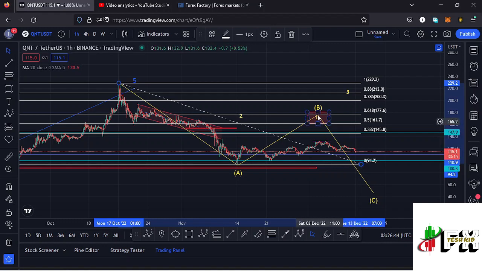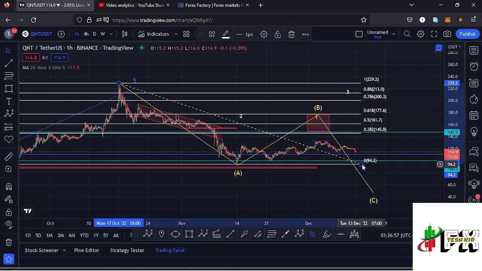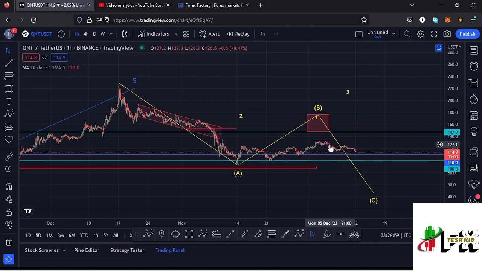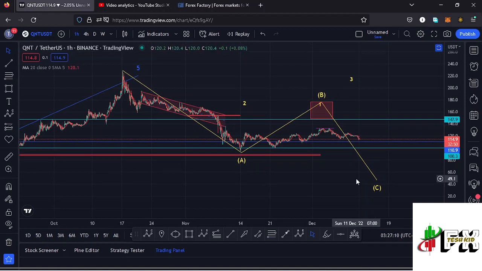And that is the minimum I can expect that movement to the upside in the formation of that wave B to do. And we can also extend the target area to the fib level 0.382. So now my target area lies between the $177.6 mark and the $145.8 mark, and that is the minimum that I'm expecting that wave B to the upside to do. But there are still chances that we can see a straight sell-off over here in the formation of this wave C. It's not a must that we fully maximize the formation of that wave B, then continue pushing lower in the formation of that wave C.